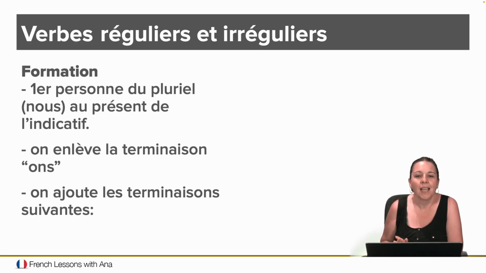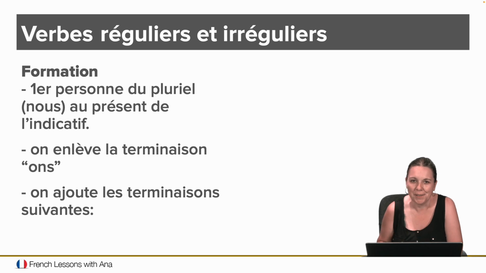So let's begin. How do we form the imparfait in French? Remember that I told you when we did the passé composé that the past tense in French can be the passé récent, which means just finished doing something. It can be the passé composé, I did something. And this one now, which is I used to do something or I was doing something. We still have another one to go, which is the plus-que-parfait, but we'll talk about that one later on.